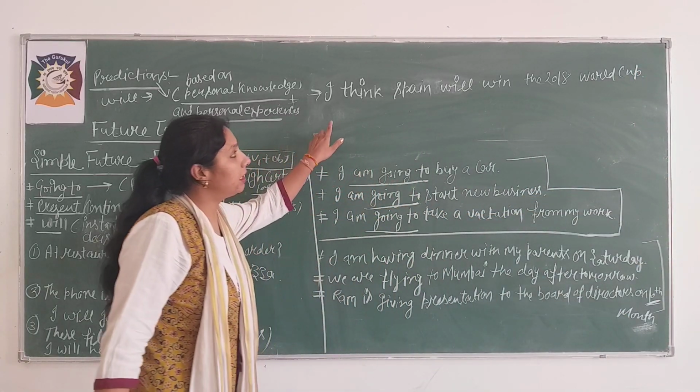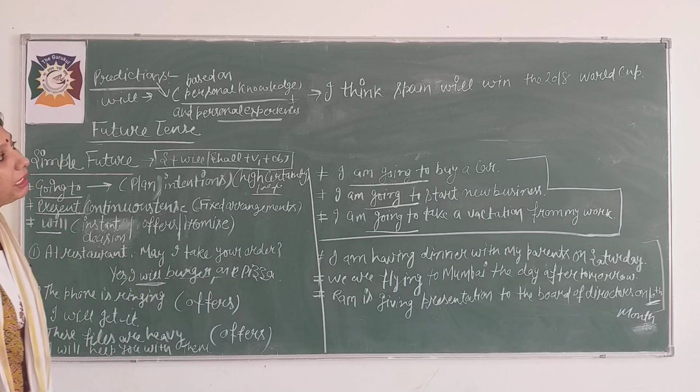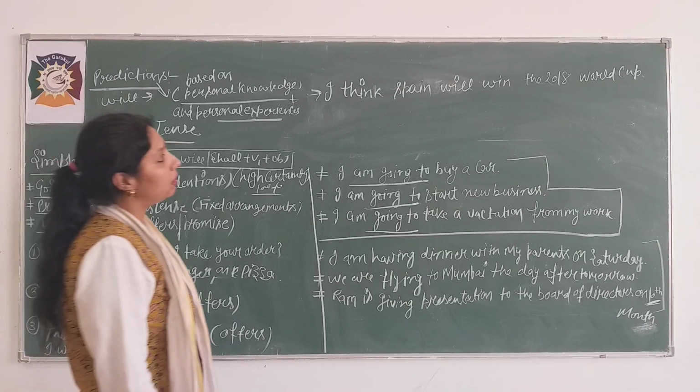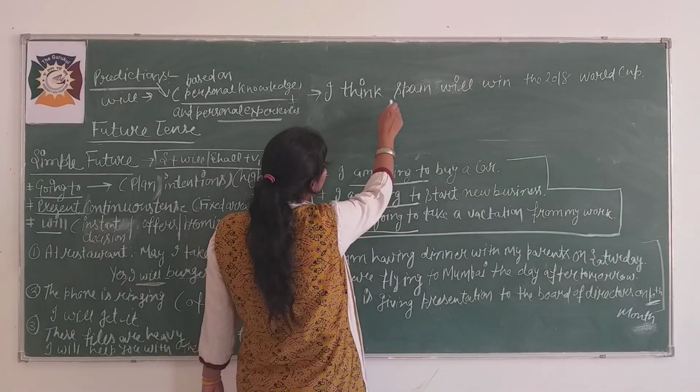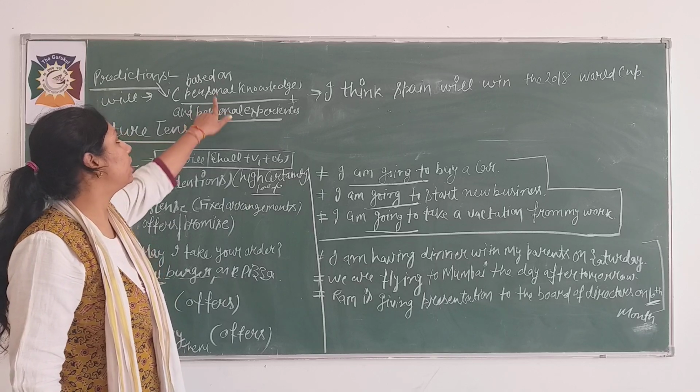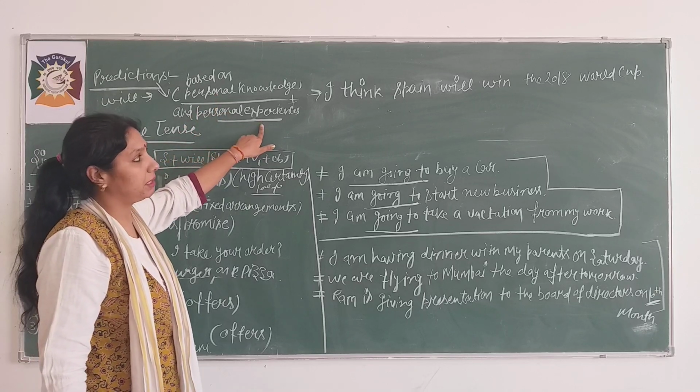See, in this sentence, what I have told you beta, I think Spain will win the 2018 World Cup. Means I am saying this on the basis of my knowledge and personal experience.